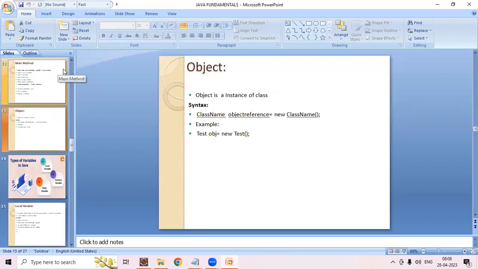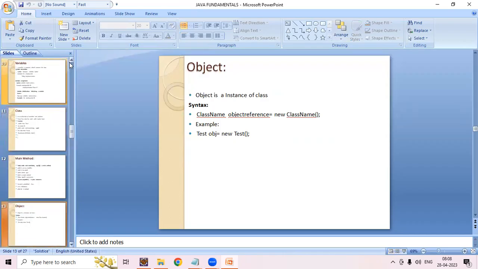Is it clear so far? What is a class, what is the main method, and what is the object? Farooq asks, for the object, what type of data type do we need to give? In the object we give the class name, which is a user defined data type. Earlier we discussed primitive data types and reference data types. A primitive data type is a predefined data type.